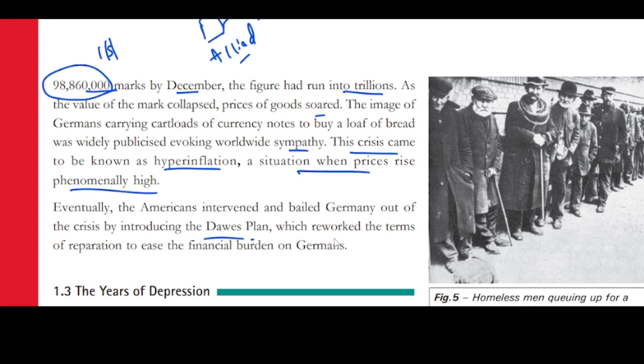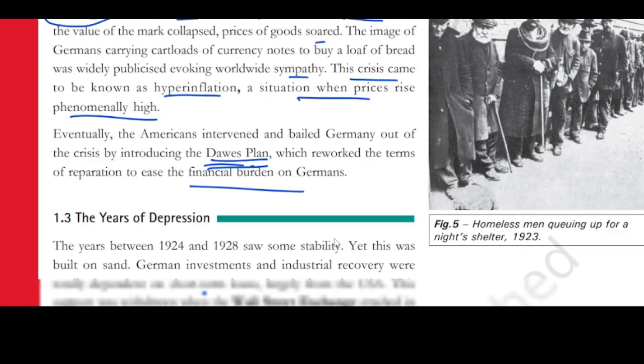Now, if they don't stop this, many people will start migrating towards different countries, like Russia, England, France. Obviously, they may also go to America. When immigration happens, these people will increase the populations in the USA or any other country. So it was necessary for the allied powers to stop the economic crisis in Germany. That is the reason they gave a plan called the Dawes Plan, which reworked the terms of reparations to ease the financial burden on Germans.